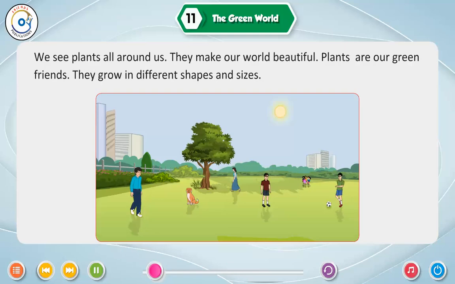We see plants all around us. They make our world beautiful. Plants are our green friends. They grow in different shapes and sizes.